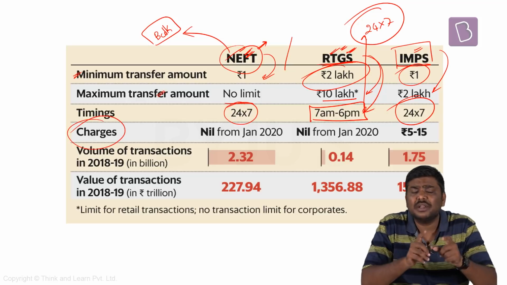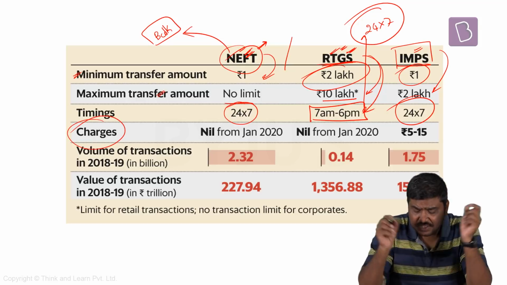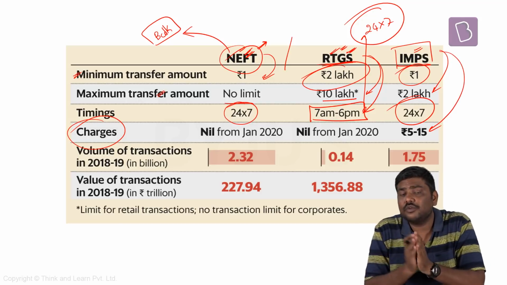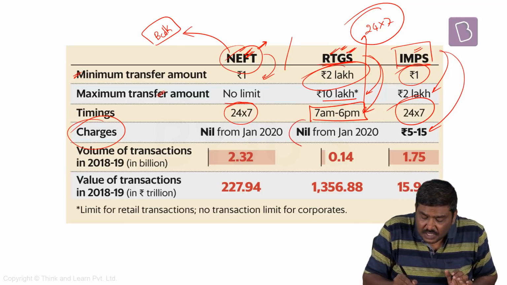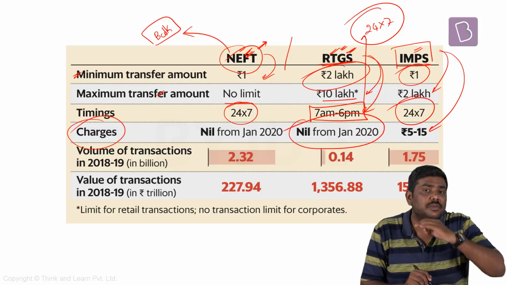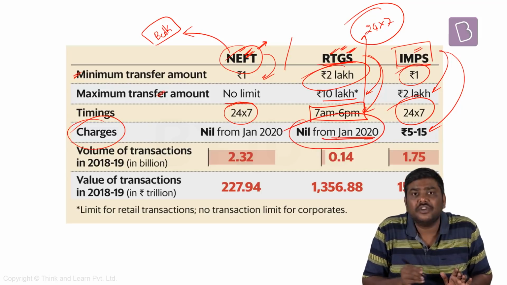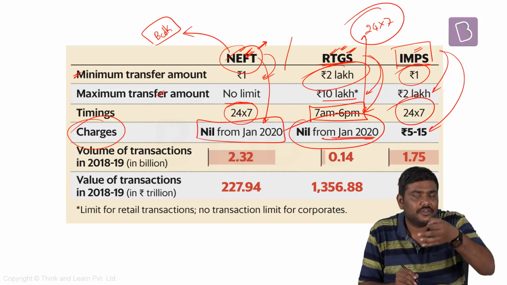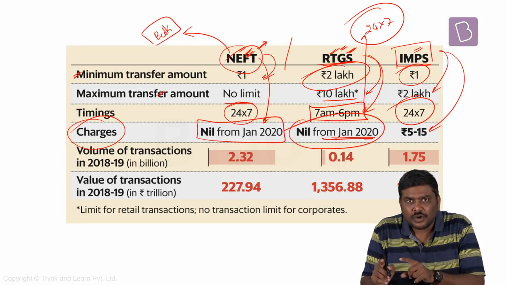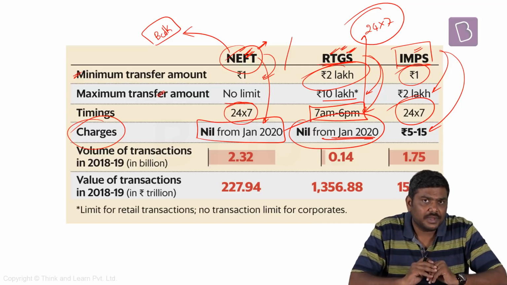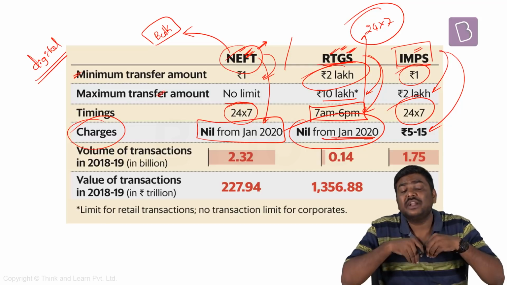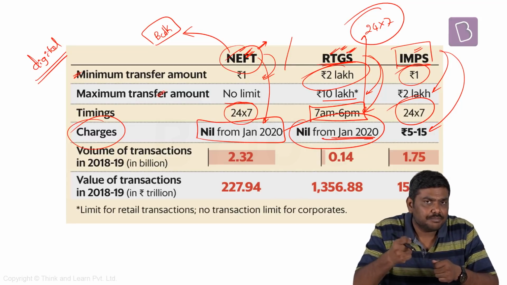What about the charges applicable for NEFT, RTGS and IBPS? In case of IBPS, the charges will vary between 5 rupees to 15 rupees. In case of RTGS, RBI has announced that charges will be waived off from January 2020, and NEFT, no charges will be applicable from January 2020. All these reforms have been announced very recently by RBI in order to promote the digital transactions. So remember all these particular terms. UPSC might ask these particular questions in the UPSC prelims.